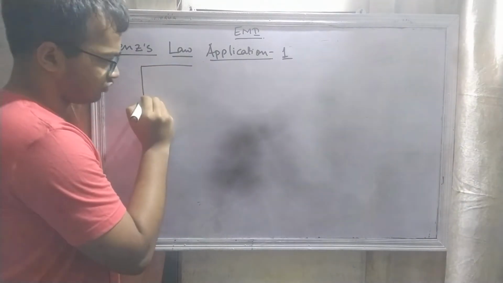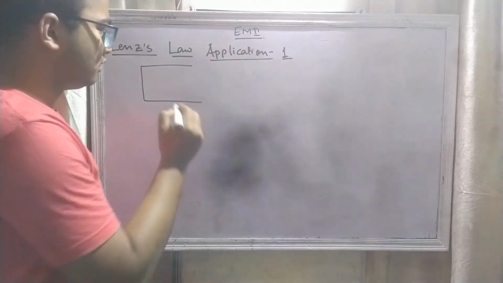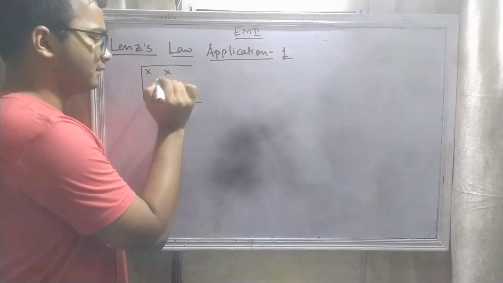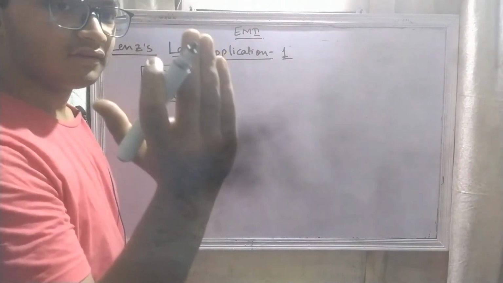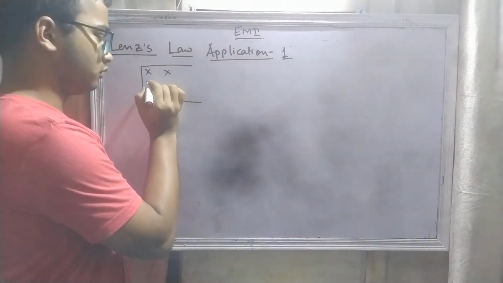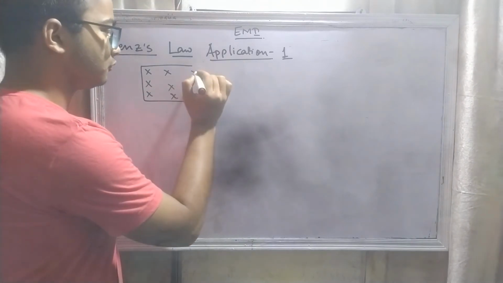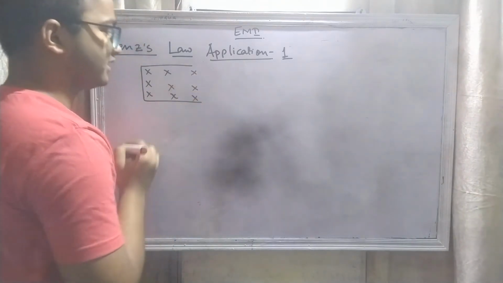Now this is the ring, and this is a perpendicularly applied magnetic field, or a crossed magnetic field, which is inward, from this side to this side, inward to the board in this case. So this is the crossed magnetic field.